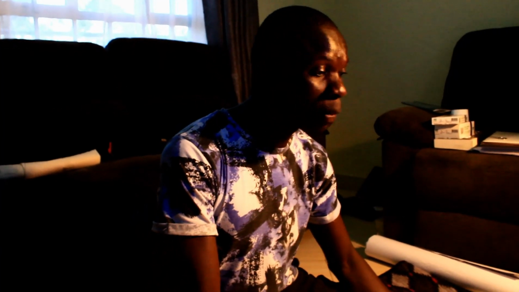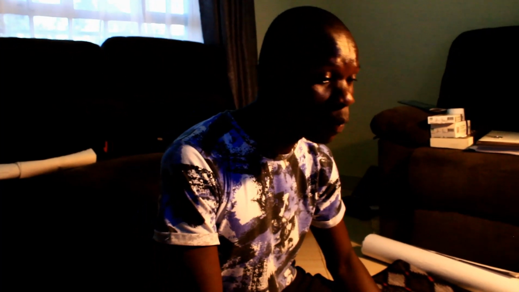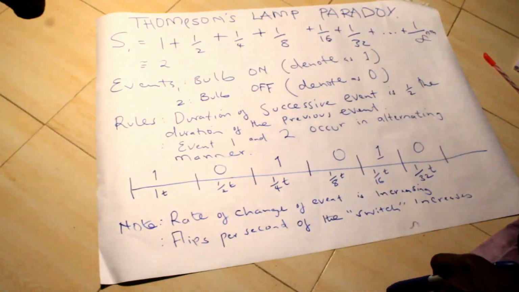Today we're going to talk about mathematical problems, and one of them is Thompson's lamp paradox. And in combination we'll try to solve a 2500-year-old mathematical problem of antiquity, which is Zeno's paradox.